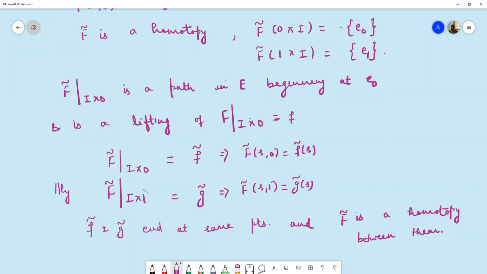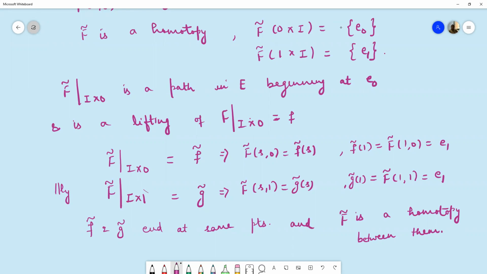So from here, we want to prove that f tilde and g tilde end at the same point. That means we have to calculate f tilde at 1 and g tilde at 1. So f tilde at 1 will be F tilde at (1, 0). And from here, this F tilde at 1 cross I is e1. So it means F tilde at (1, 0) is e1. Similarly, this is F tilde at (1, 1), and again it is e1. So f tilde at 1 and g tilde at 1 are the same. So it means f tilde and g tilde have the same endpoints.